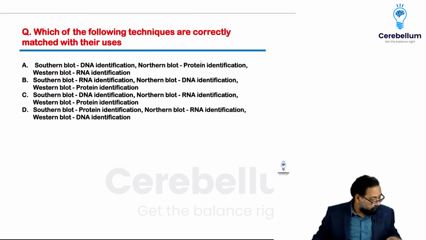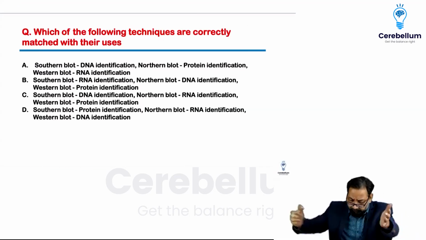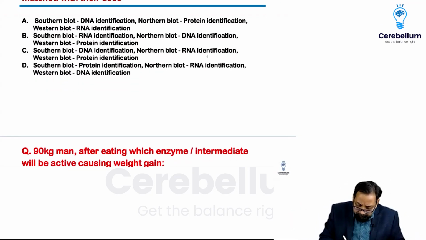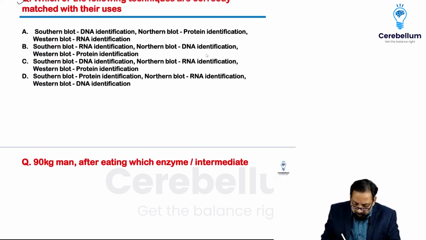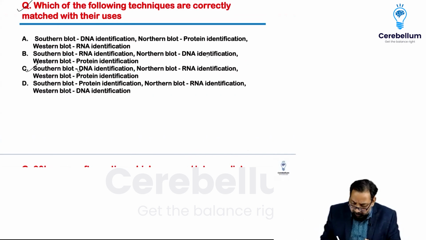First question, it was a very simple question. Snowdrop or South's dosa, North's roti, West's pizza. Yes. So the answer is C.